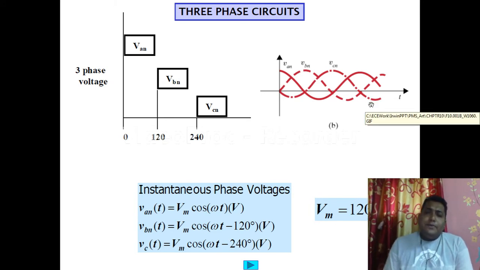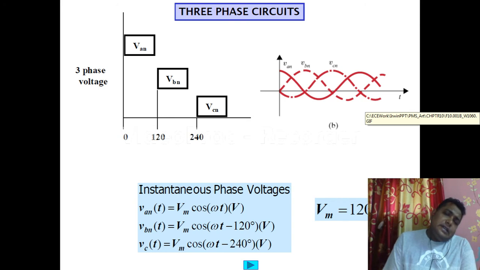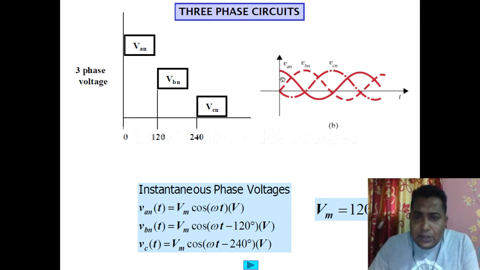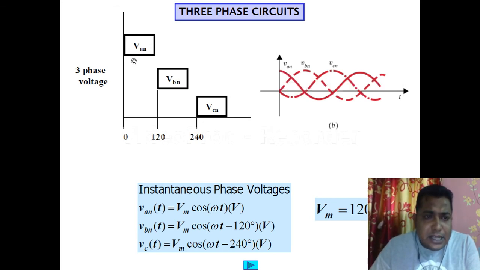So if we just carefully view, then we can find out that there is a phase difference between them, and it is 120 degrees. Let us check. So this is the AN line. As you can see, there is an AN, follow my pointer always. So this is VAN, and next one is the VBN. What is the phase difference between these two?